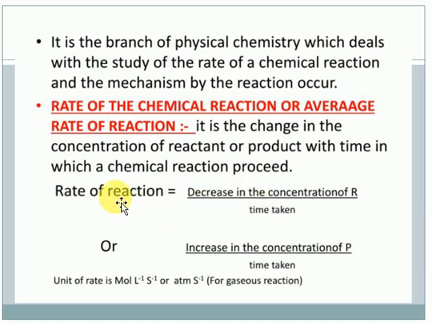The rate, the speed or velocity of a chemical reaction, depends on what? Just imagine one chemical reaction happening by forming product. How can we say how fast the reaction is going? By the amount of change in the concentration of the reactant or the product. The concentration of the reactant always decreases, the concentration of the product always increases. So I mentioned the decrease in concentration of reactant, or increase in concentration of product, with time. The units: concentration is moles per liter, time is seconds, so in total we get moles per liter per second.